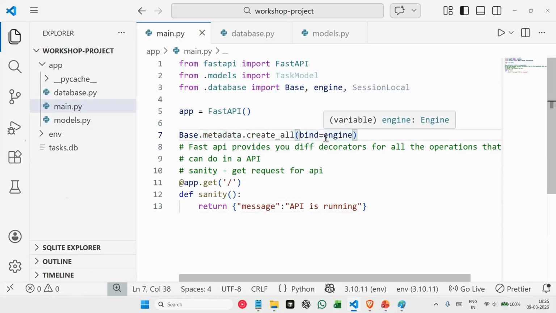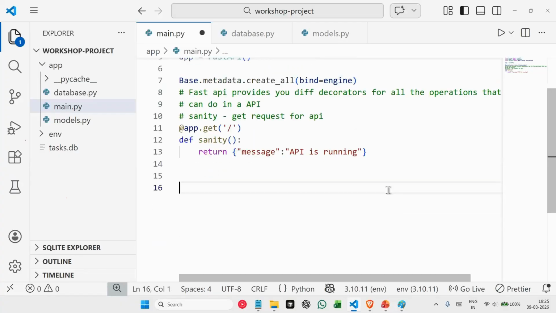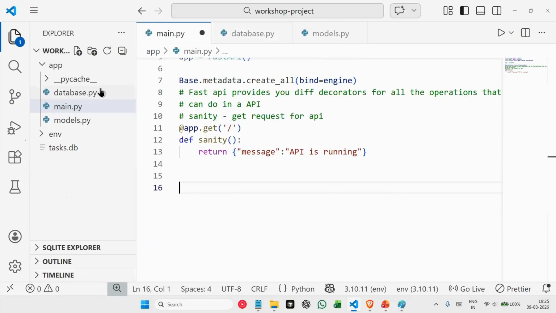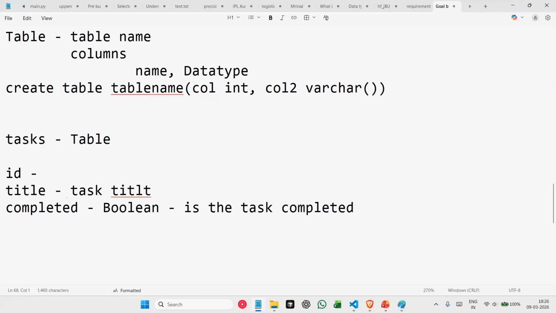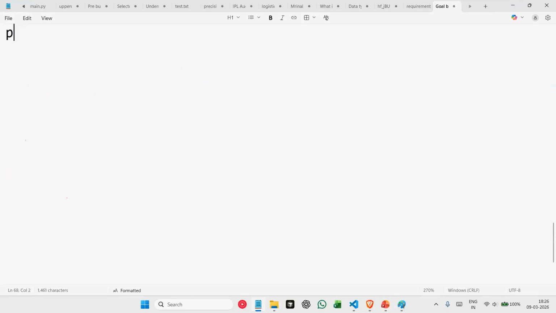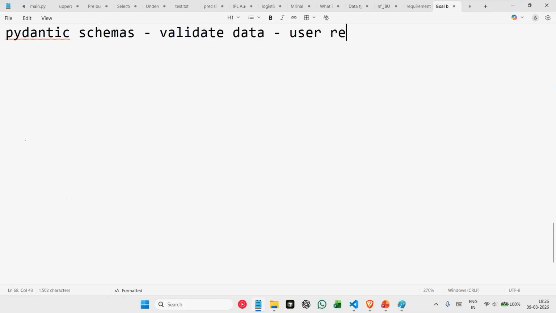Now next comes validation. At the beginning, we also discussed Pydantic, which we use to validate our data. We discussed that Pydantic has Pydantic schemas to validate data, and this data comes from the user, and also whatever response data we are sending.